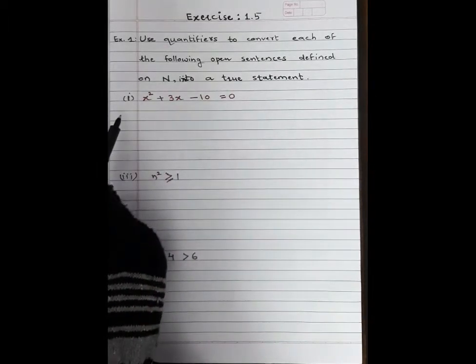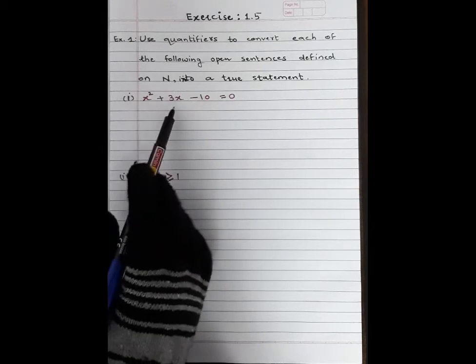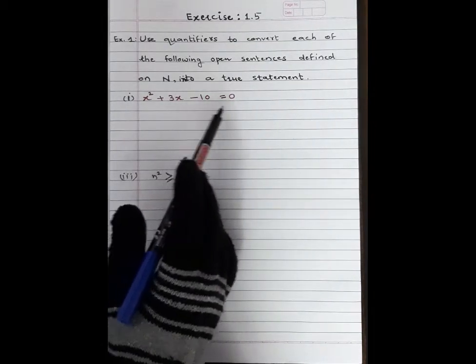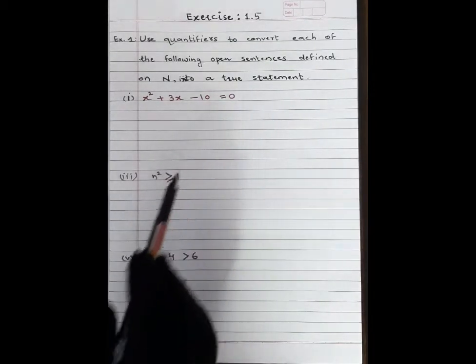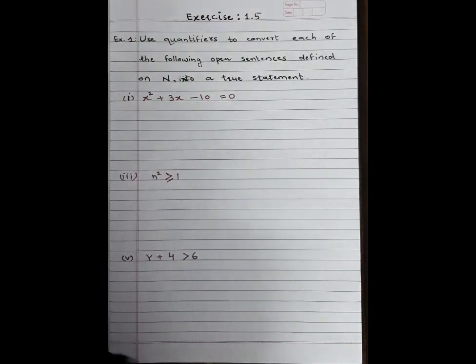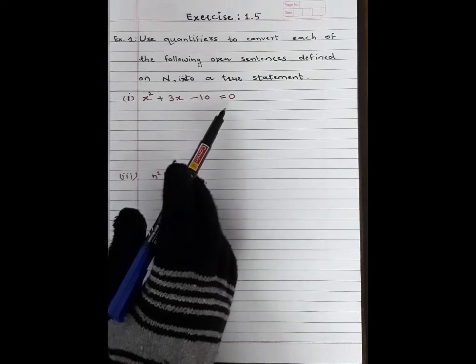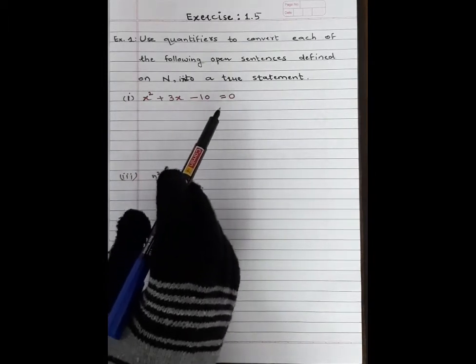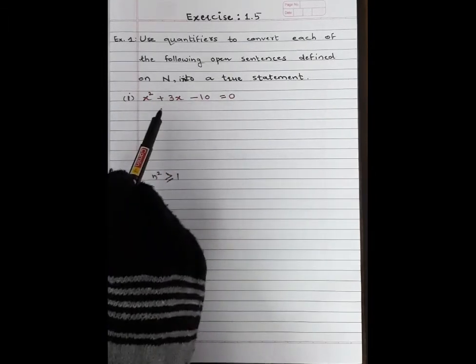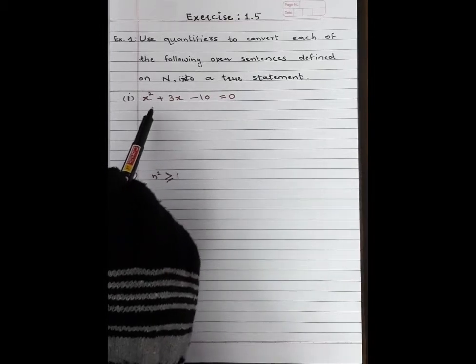Now listen, question number 1. x square plus 3x minus 10 is equal to 0. Students, see here, a quadratic equation is given, that means first of all find the roots of this quadratic equation.